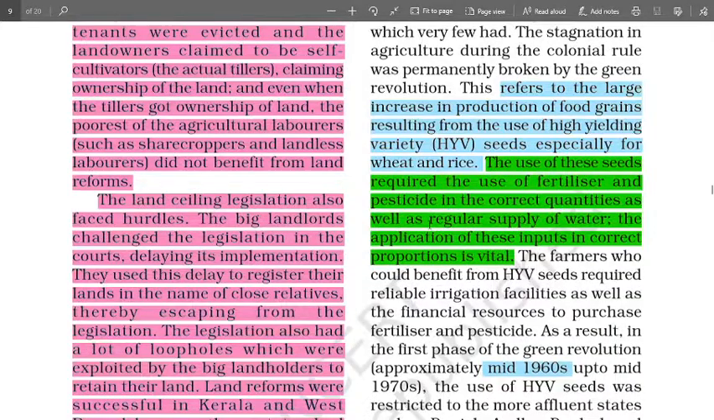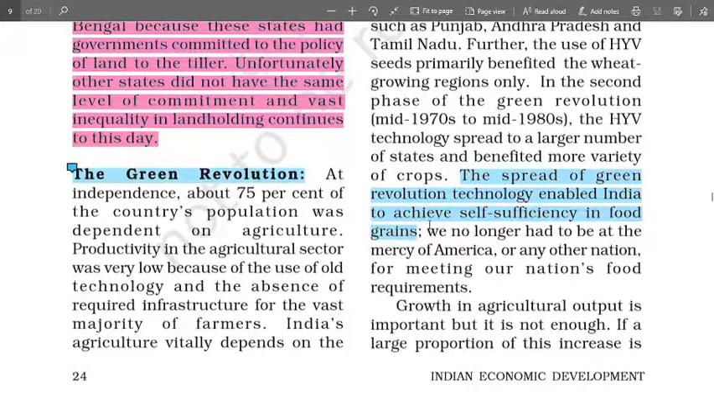We'll go to another part of green revolution: with the help of green revolution, it enabled India to become self-sufficient in food grains. We no longer need to be at the mercy of other countries. We need not import from other countries, but in fact, from now onwards, we are able to sell or export to other countries as well. That's the first important point on green revolution.